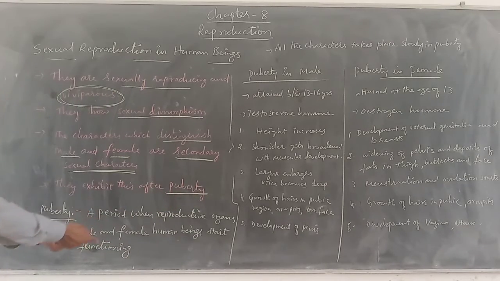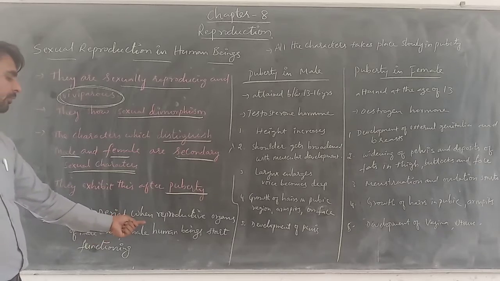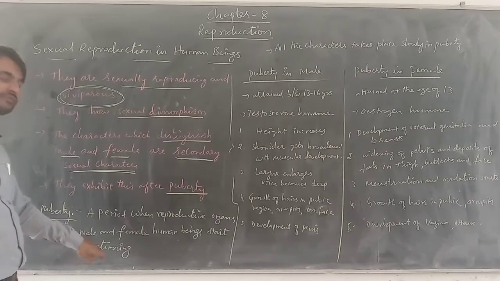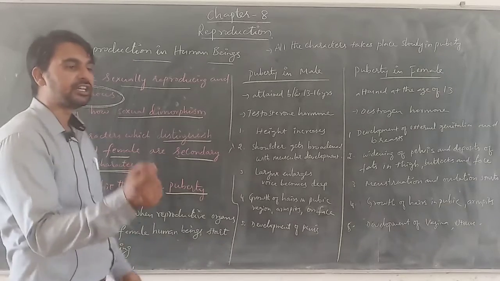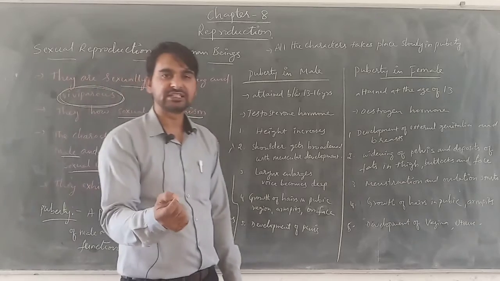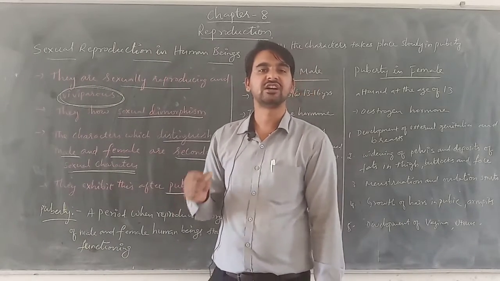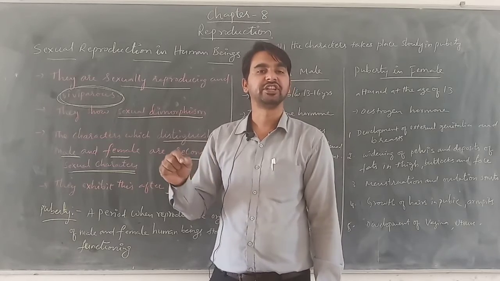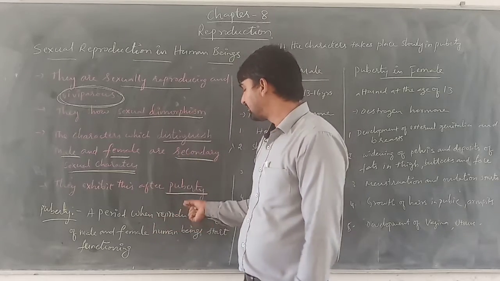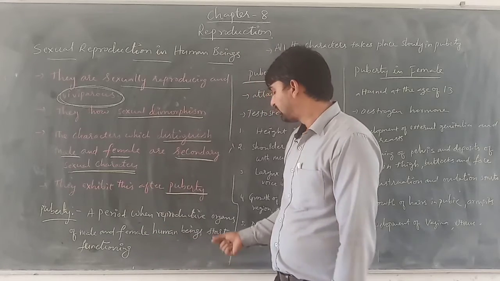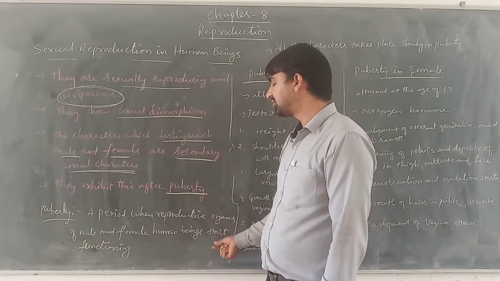Puberty, we can define, is a period when the reproductive organs of male and female human beings start functioning. That means the reproductive organs which are present in the male and female are initially in a non-functioning mode, but at a certain age, at a certain time, they start functioning.